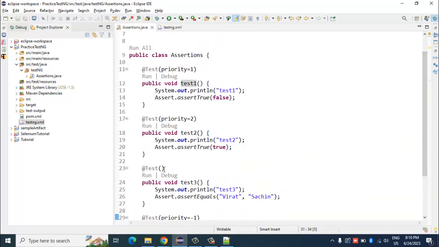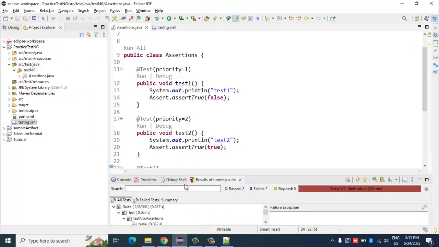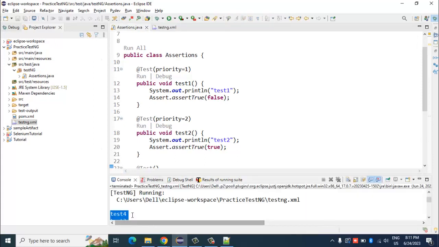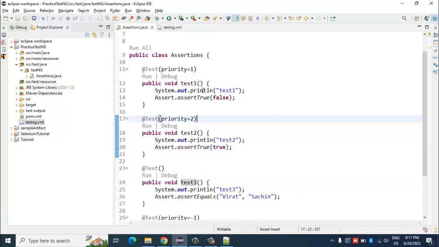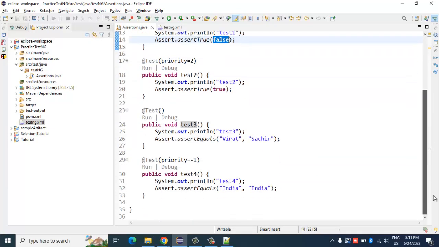Then the second one was the priority 0, meaning if we don't mention any priority it would be considered as 0. So after 4, test 3 got printed, then test 1, and then test 2, right? So if you see this on console, test 4, 3, 1 and 2, these things were printed. So basically we just did a simple print statement, and we added some assertions just to make some of them as passed and some of them as failed.